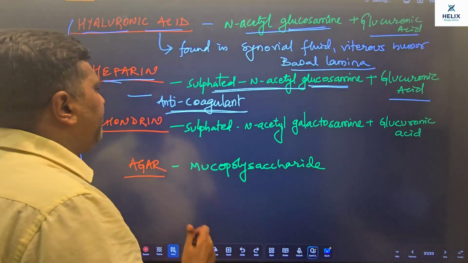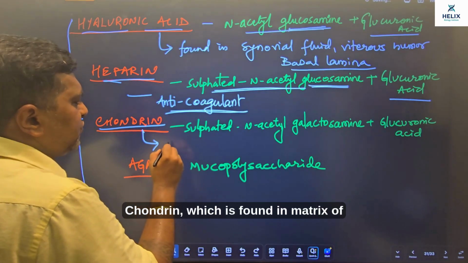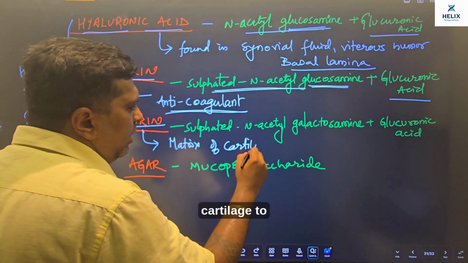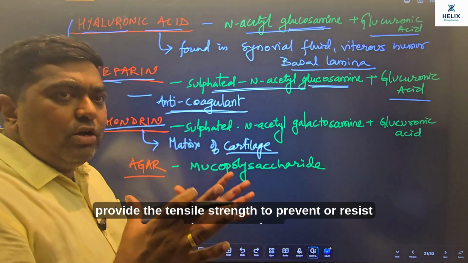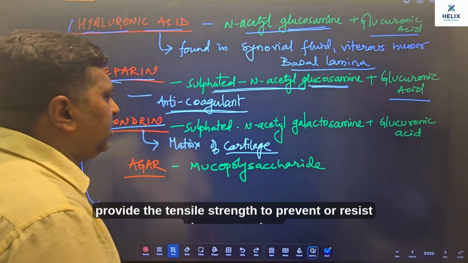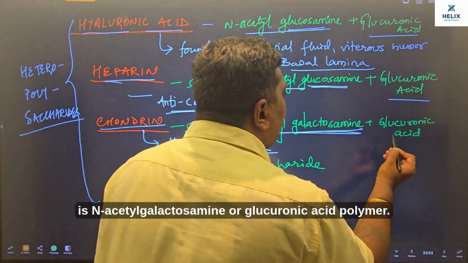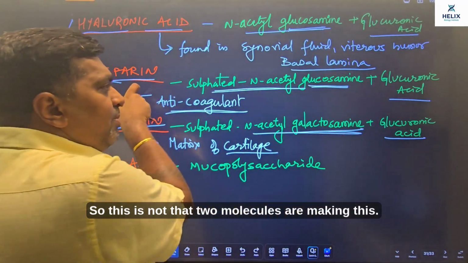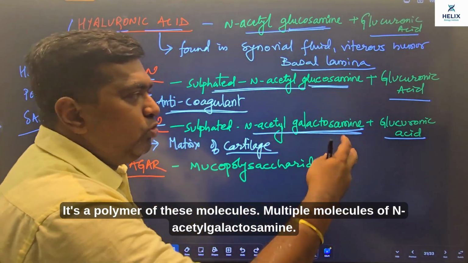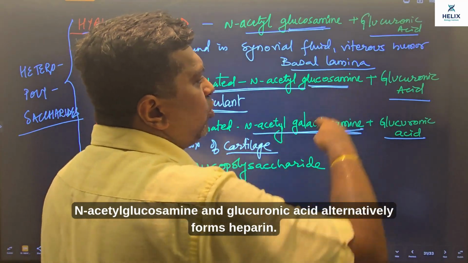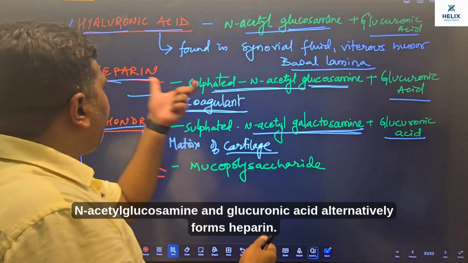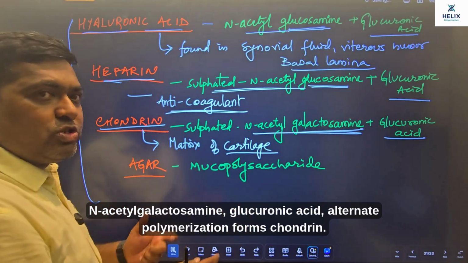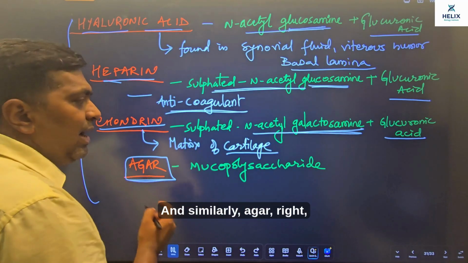Chondrin, which is found in the matrix of cartilage to provide tensile strength and resist compression, is a polymer of N-acetyl-galactosamine and glucuronic acid. So it is not that just two molecules are making this. It's a polymer of these molecules. Multiple molecules of N-acetyl-glucosamine and glucuronic acid alternately form heparin. N-acetyl-galactosamine and glucuronic acid alternate polymerization forms chondrin, and similarly agar, right?